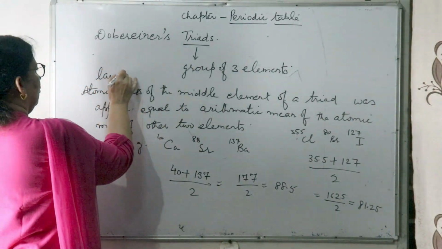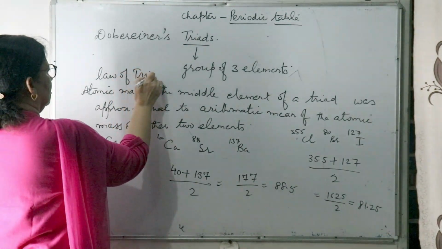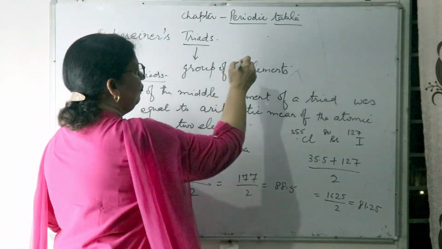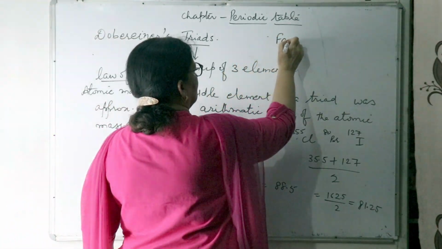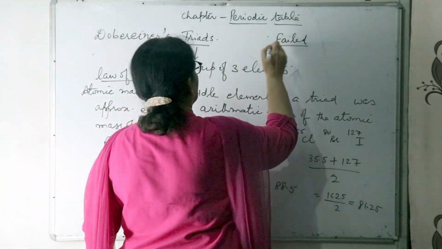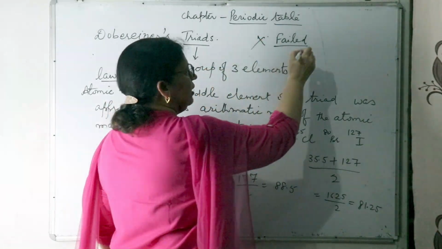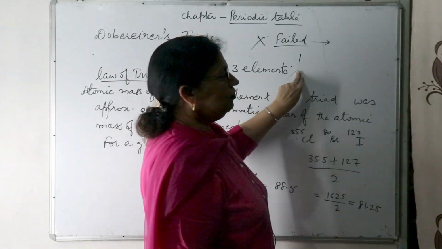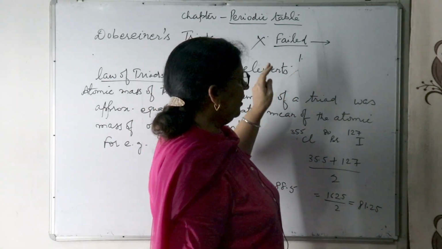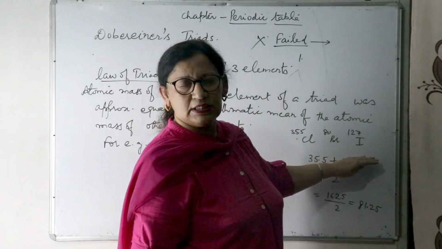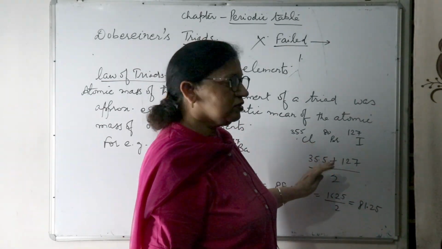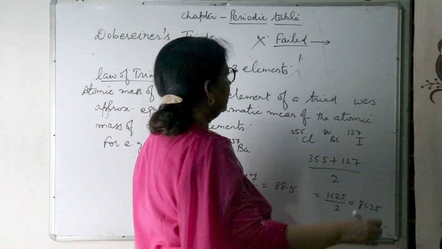This is the law of triads, and this law failed. Why did this law fail? Because he was not able to form triads of all the elements known at that time.